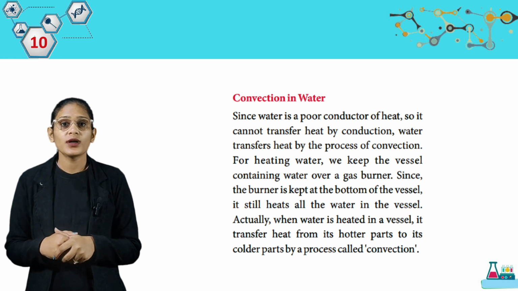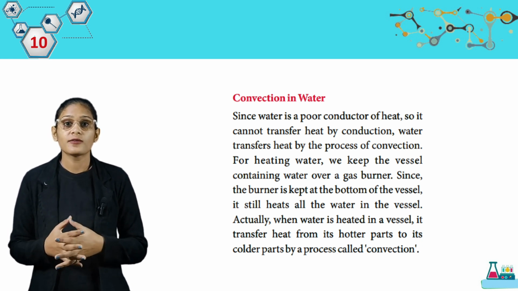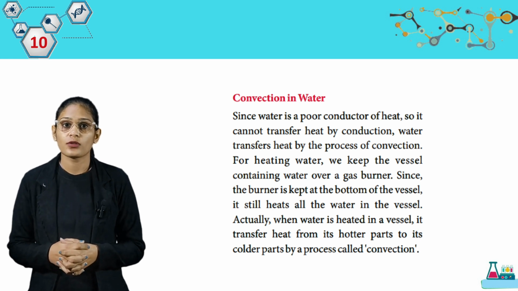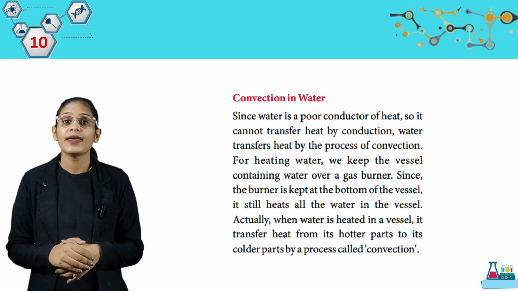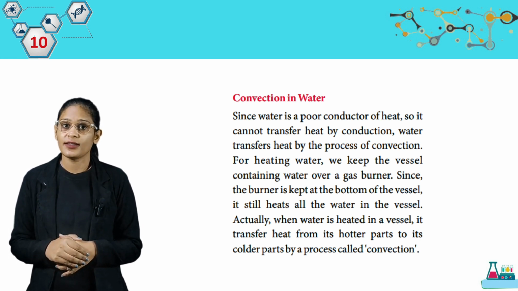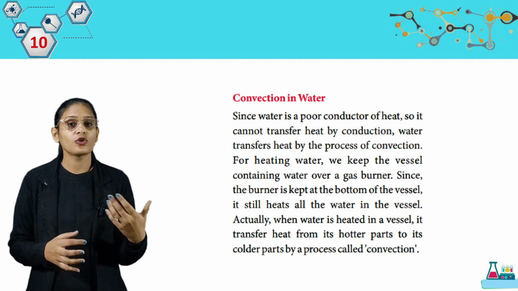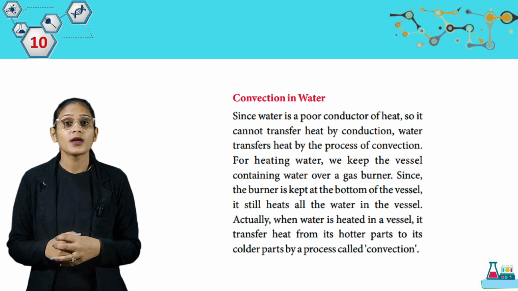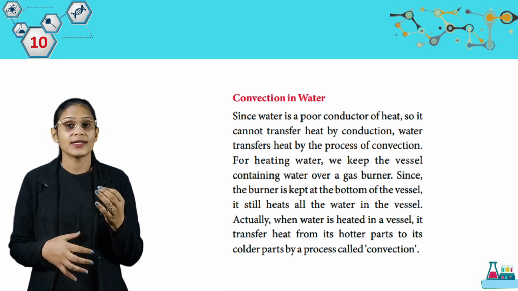Since water is a poor conductor of heat, it cannot transfer heat by conduction. Water transfers heat by the process of convection. For heating water, we keep the vessel containing water over a gas burner. Since the burner is kept at the bottom of the vessel, it still heats all the water in the vessel. Actually, when water is heated in a vessel, it transfers heat from its hotter parts to its colder parts by the process called convection. So student, by which process does water get heated? That is convection.